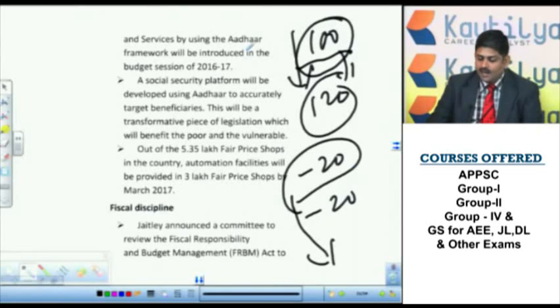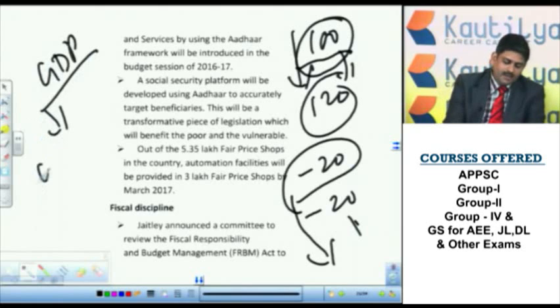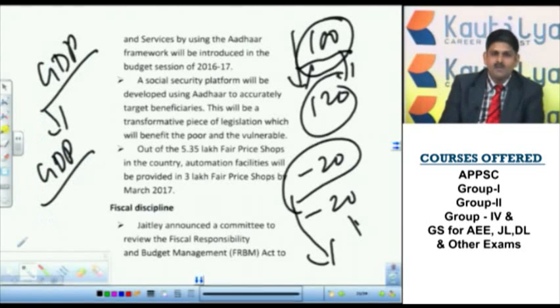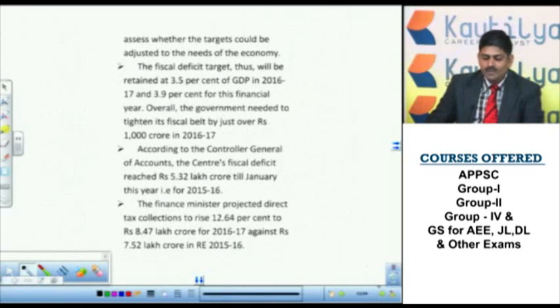In order to control this deficit, the Government of India declared the FRBM Act in 2003 itself. Under this act, in GDP, the gross domestic product, this deficit should not be more. Any state following as per the given parameter will get a huge amount of funds. That is what the FRBM Act tells.